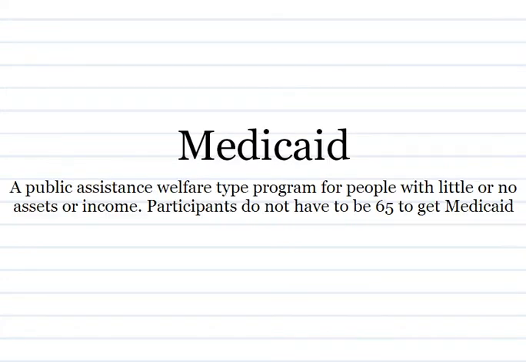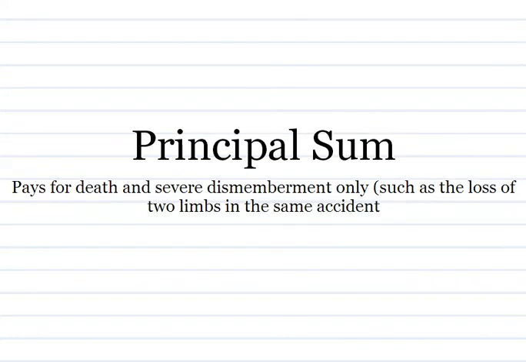Medicaid, a public assistance welfare type program for people with little or no assets or income. Participants do not have to be 65 to get Medicaid. Principal sum pays for death and severe dismemberment only, such as the loss of 2 limbs in the same accident.